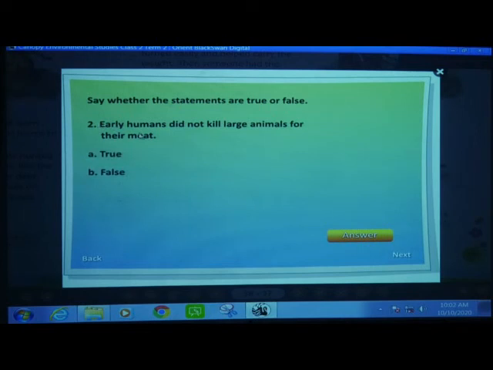Then, early humans did not kill large animals for their meat. What did early humans do? They did not kill large animals for their meat. So it is false. Why is it false? Because they used to kill large animals because they wanted food. For eating the food, they used to kill the large animals for their meat.